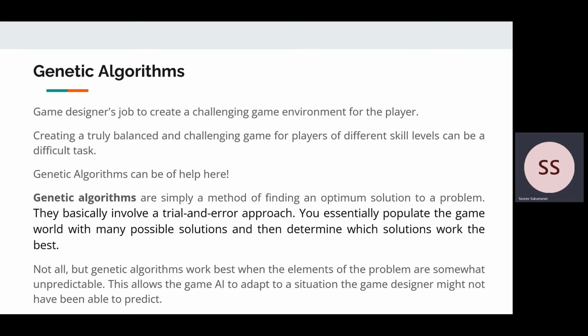They are simply a method of finding an optimal solution to a problem at hand. They basically involve a trial and error approach. You essentially populate the game world with many possible solutions and then determine which solutions work the best. Genetic algorithms work best when the elements of the problem are somewhat unpredictable. So this allows the game AI to adapt to a situation the game designer might not have been able to predict.